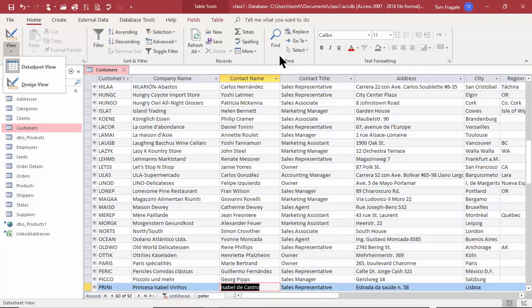Here we could do find. We could do find and select, of course. We have our formatting. So these are all great ways to manage your table, and this can be done with any table.